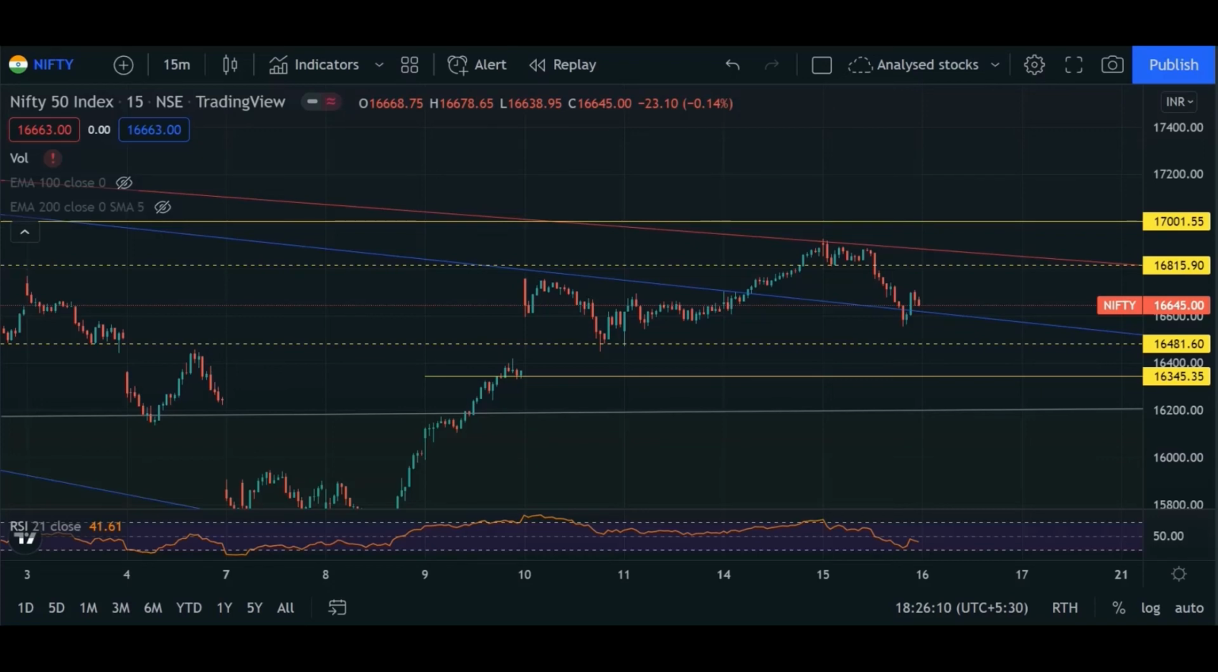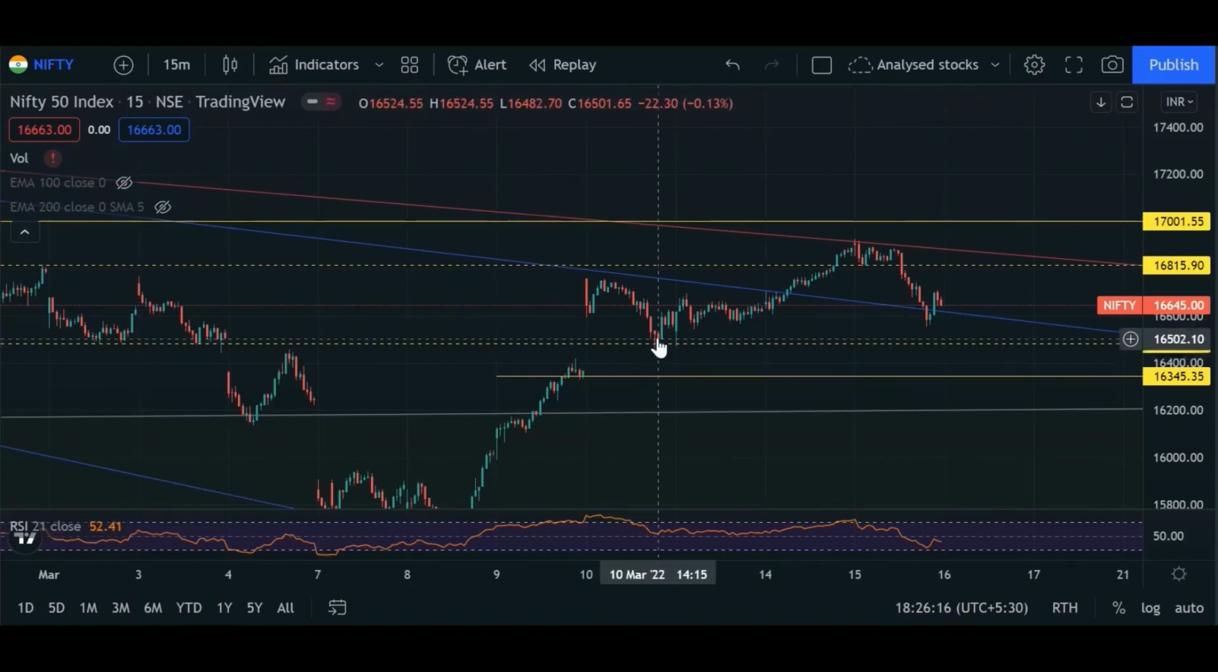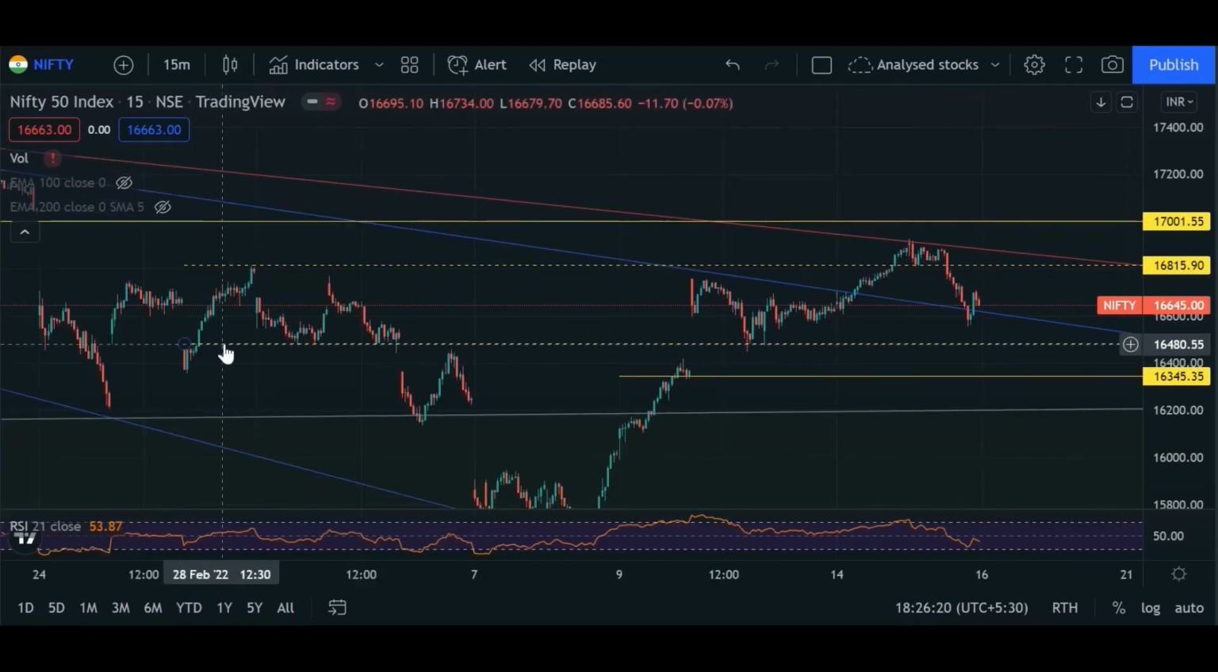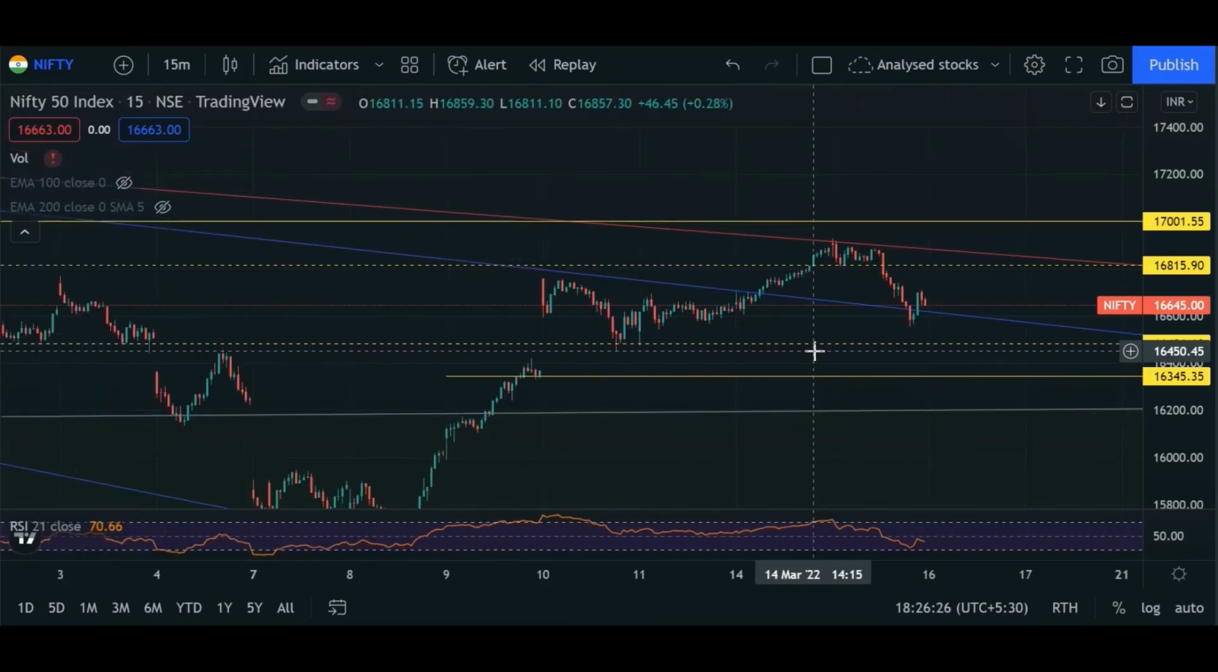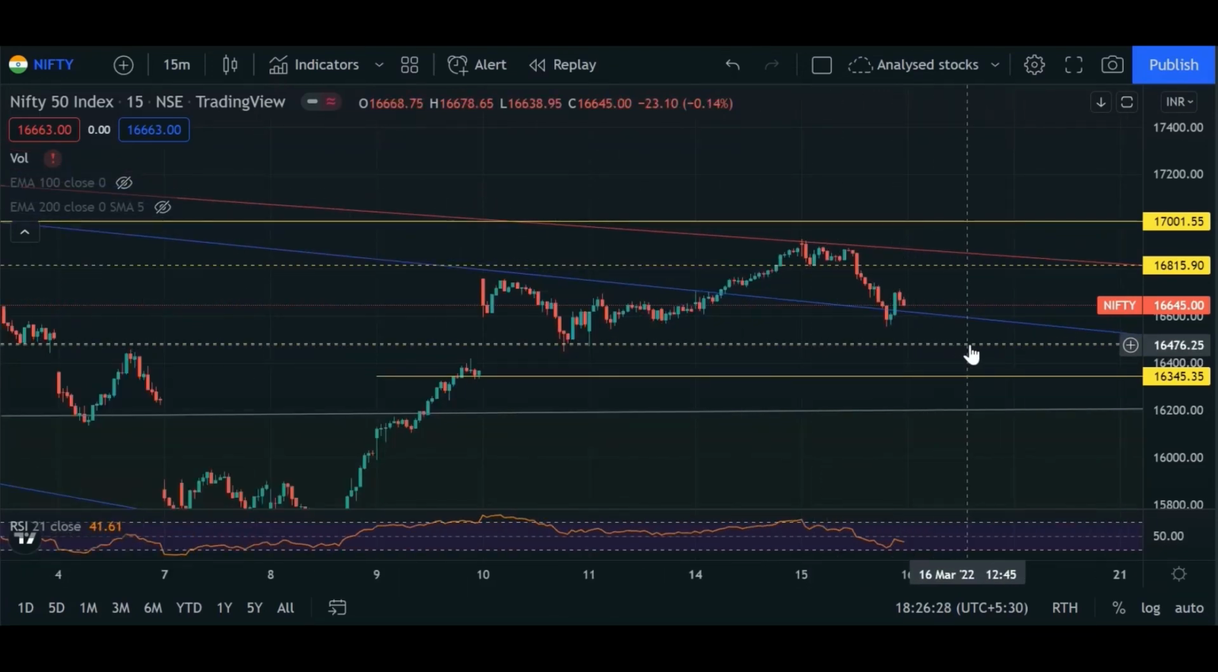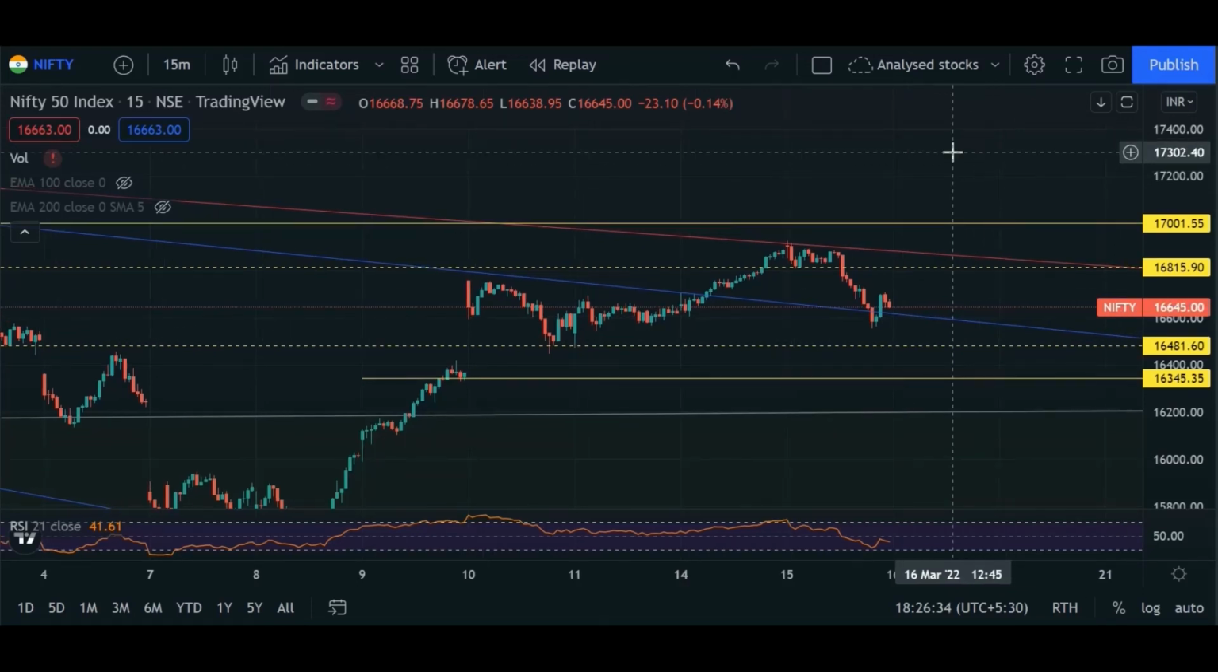If we look at the 15-minute chart of Nifty 50, we can see how our levels are placed. This particular level of around 16,500 has been taken as support on 3rd March. Again, it took support on 10th March, and now we can also expect that this can be touched again. Let's see what happens tomorrow.